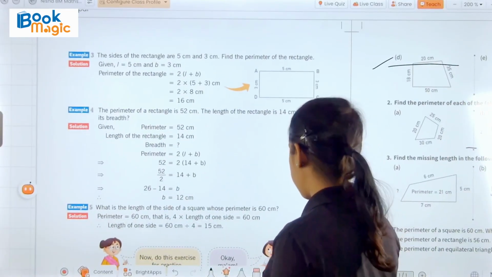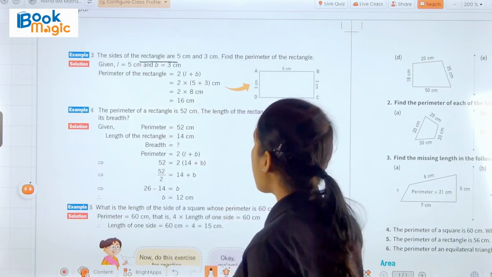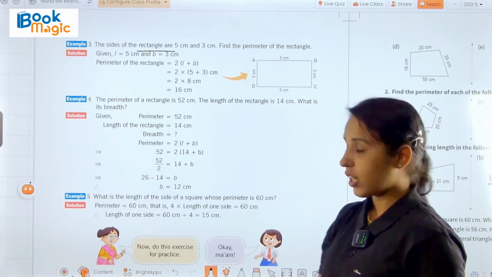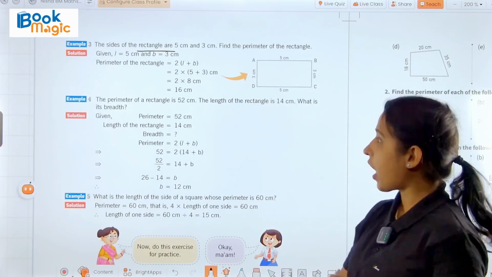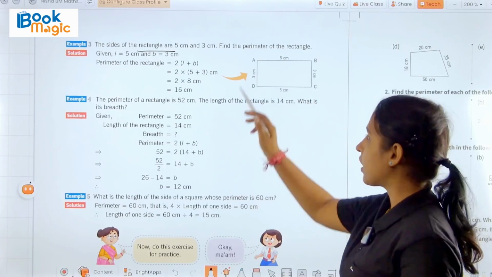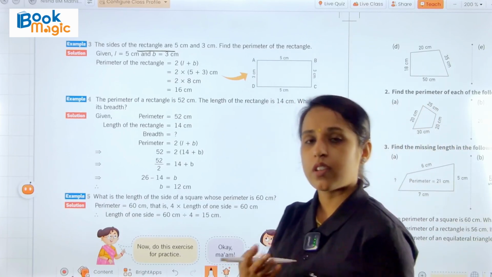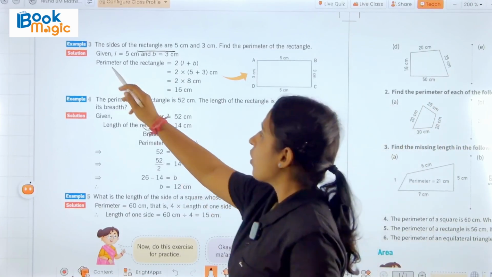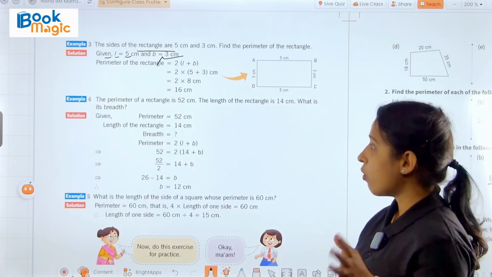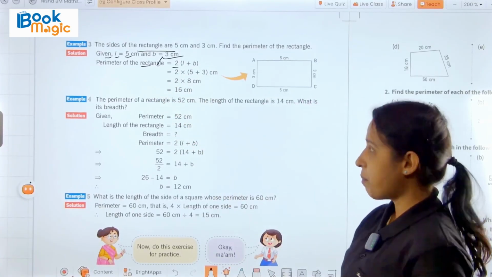Here we have example number 3. Let's solve it. The sides of the rectangle are 5 centimeter and 3 centimeter. Find the perimeter of the rectangle. This is a rectangle, and the length of the rectangle is 5 centimeter and the breadth is 3 centimeter. As we know, in a rectangle opposite sides are equal. So the perimeter of a rectangle will be 2 bracket L plus B bracket close.